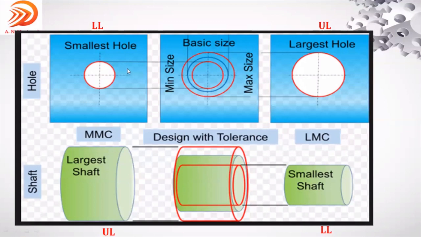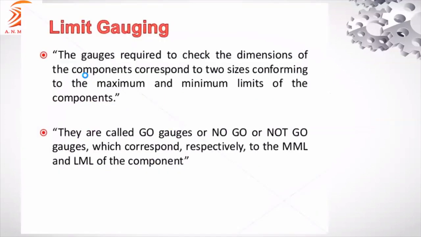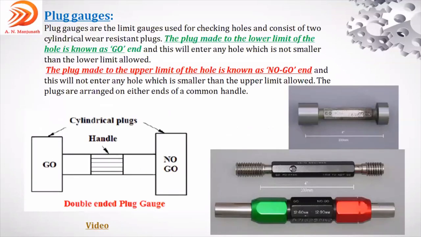You can see the left and right figures. MMC represents this lower limit for the hole. That is what the sentences say: the plug made to the lower limit of the hole is known as the go end. This will enter any hole which is not smaller than the lower limit allowed.